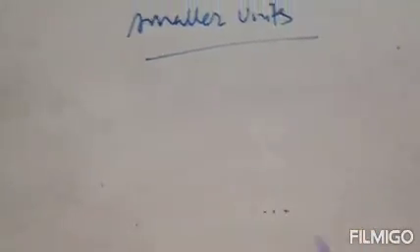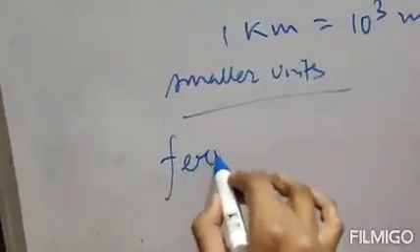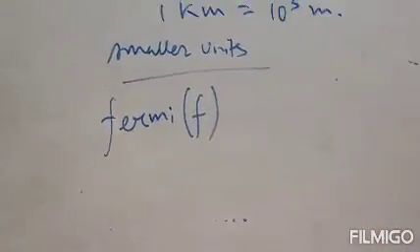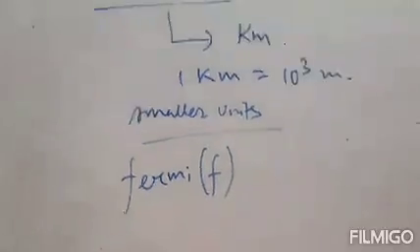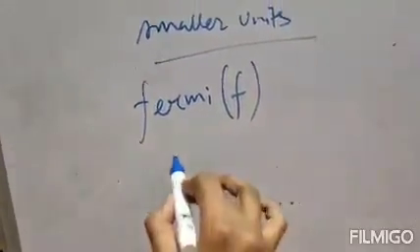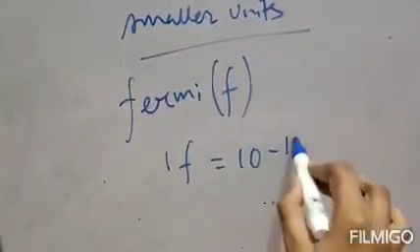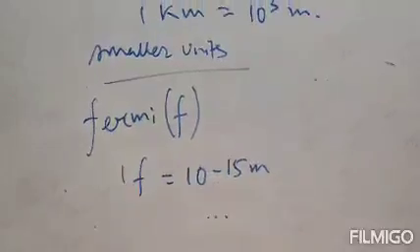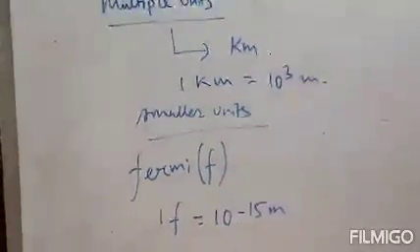Next, so angstrom is done. This is the smaller unit of length. Another smaller unit is your Fermi. It is represented by small f. Fermi is the 10 to the power minus 15th part of a meter. That means 1 Fermi equals 10 to the power minus 15 meter. This is the relation. Clear? So these two are the smaller units of length. Clear? So length is complete.